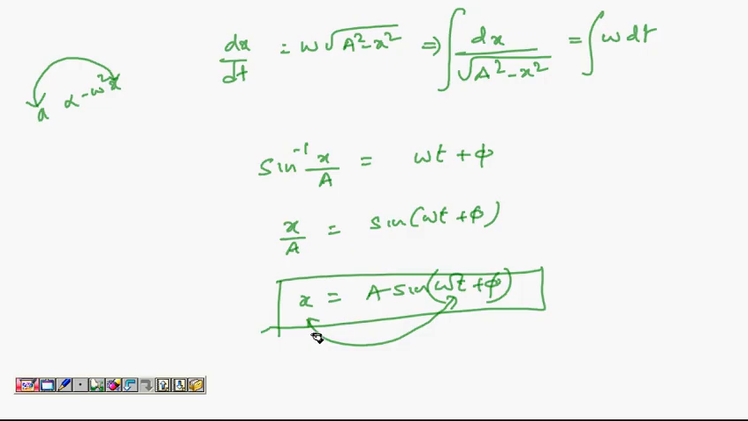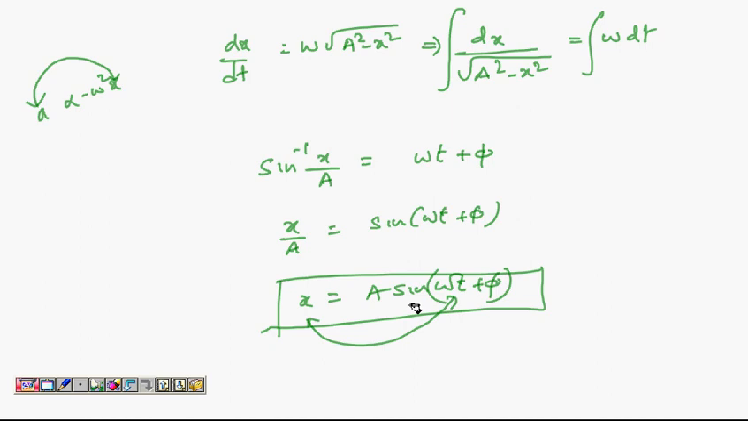So ultimately in SHM, position changes with time as a sine function or even a cosine function. It doesn't matter. For example, if phi is pi by 2, sine of pi by 2 plus omega t becomes cos omega t. So phi determines whether it is sine or cosine. Both are called harmonic functions. So in simple harmonic motion, the position time relation is a harmonic relation. It's a cosinusoidal or a sinusoidal relation. That is the idea of simple harmonic motion.